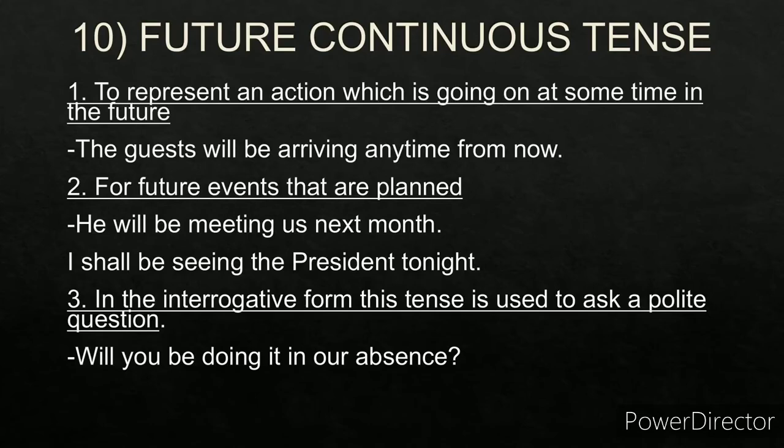For future events that are planned, he will be meeting us next month. It's a future event. Will be plus ing. Future continuous. I shall be seeing the president tonight. It's going to happen in future. Shall be plus ing. In the interrogative form, this tense is used to ask a polite question. What will you be doing in our absence? Will be plus ing. So future continuous.